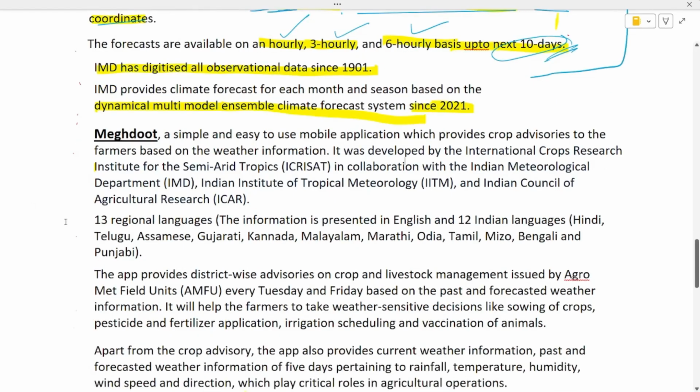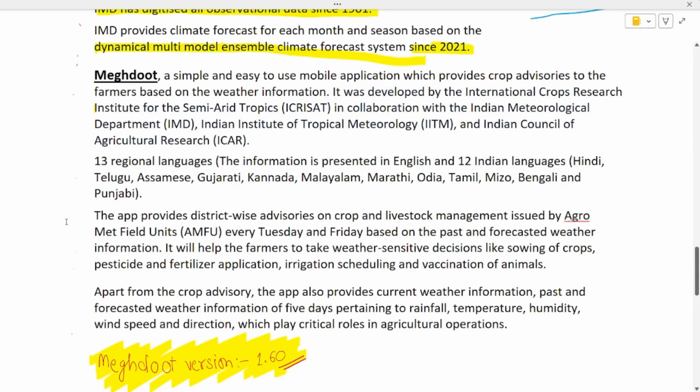The next point is about the Meghdoot app. The Meghdoot app is conjointly developed by whom? By ICRISAT, your International Crop Research Institute for Semi-Arid Tropics, and then IMD, IITM, and ICAR. These four big organizations have collaborated and created this Meghdoot app. It provides the crop advisories to farmers based on the weather informations.